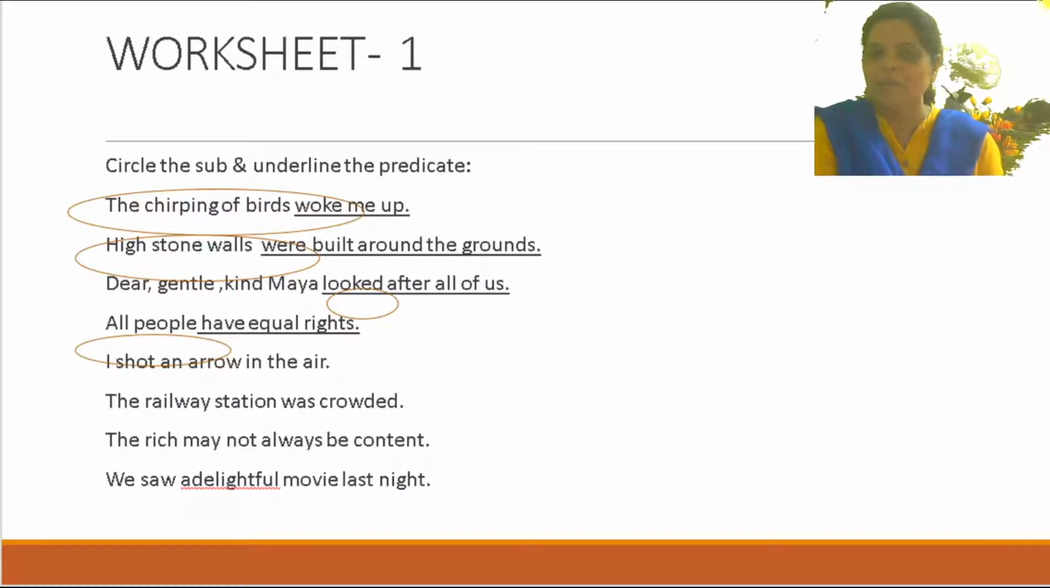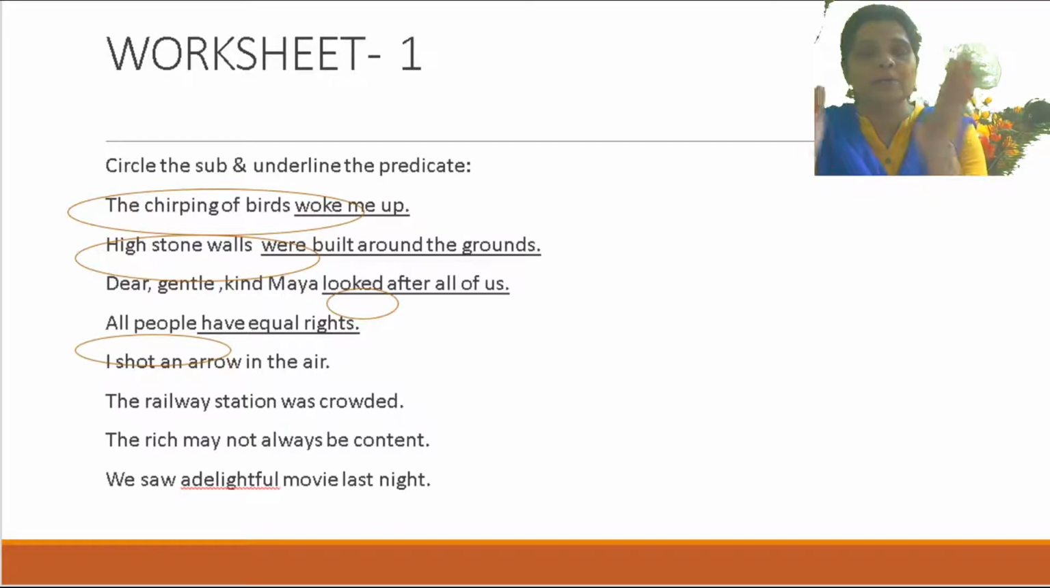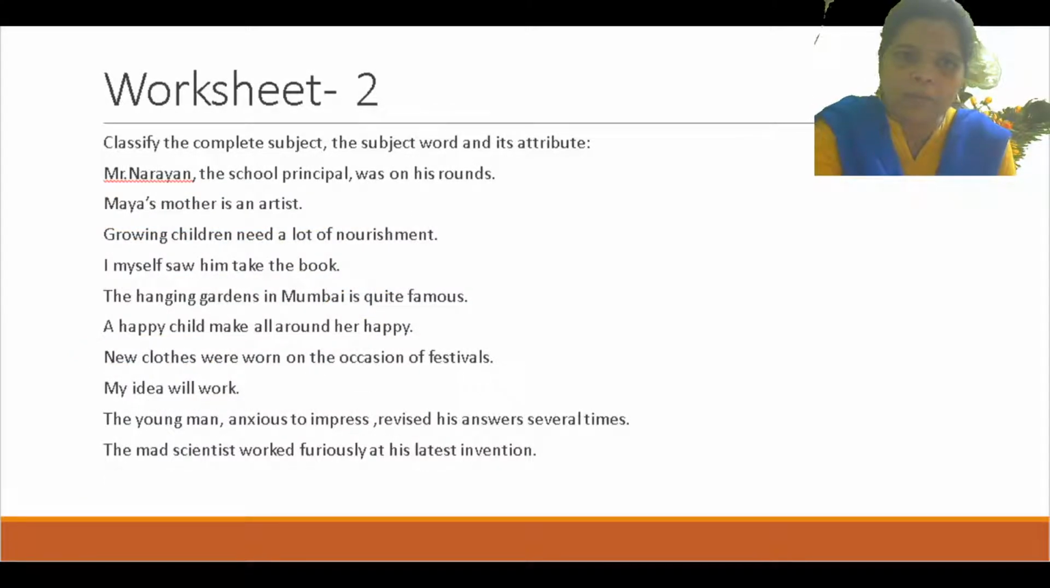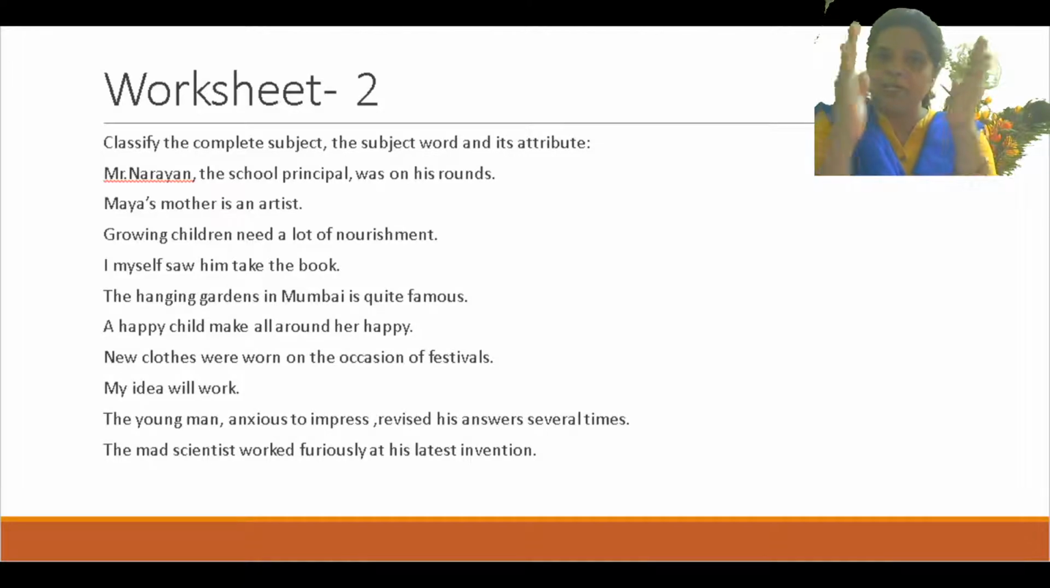Okay, remember, the predicate will start from the verb. What comes before the verb will be called the subject. What comes after the verb will be called the predicate, including the verb. Is that clear? So subject and predicate, is there any doubt? No doubt. Now coming up, classify the complete subject, the subject word and its attributes. We have to classify this now, meaning separate it out, make a table and make it different.